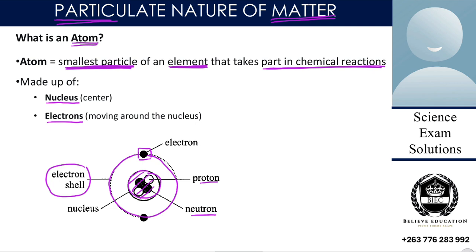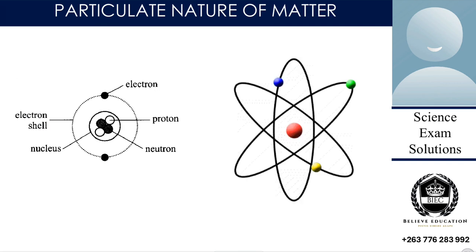So whenever we study the particulate nature of matter, we have to study, number one, how the electrons move around, and also what the proton is doing and what the neutron is doing. So let's go to the next slide.